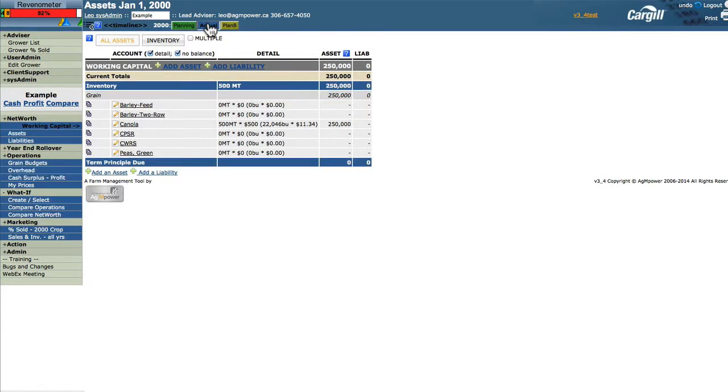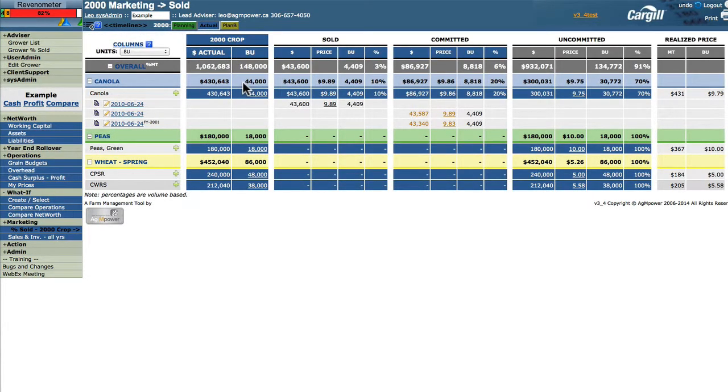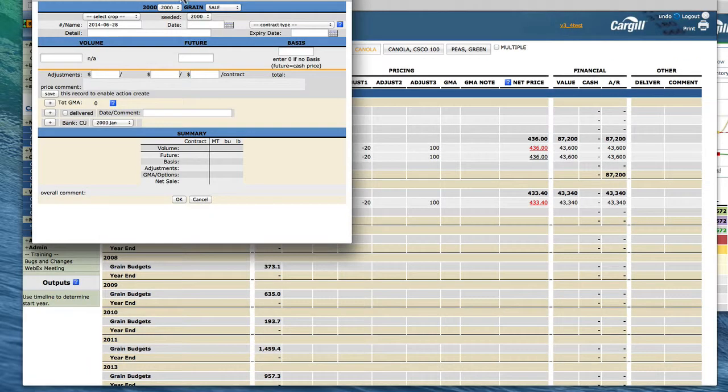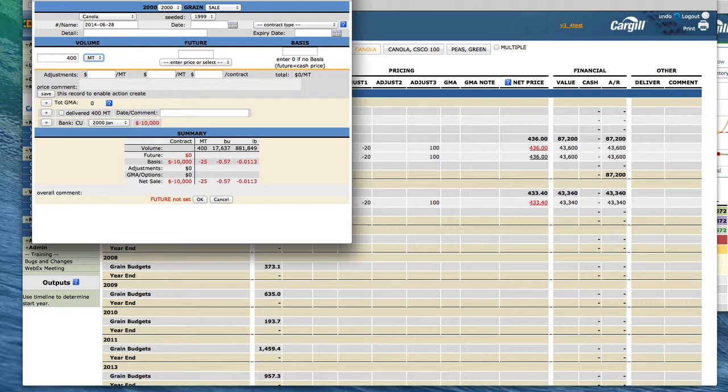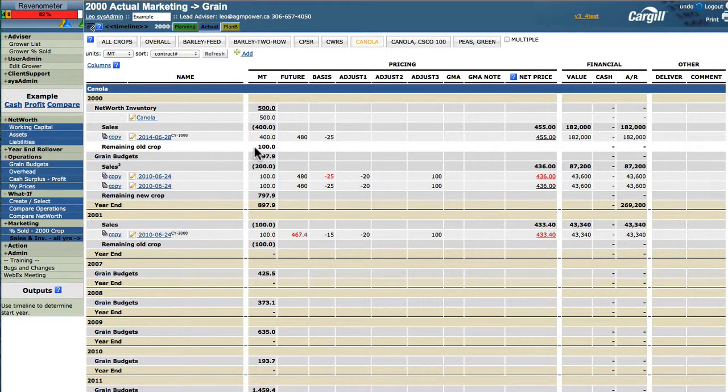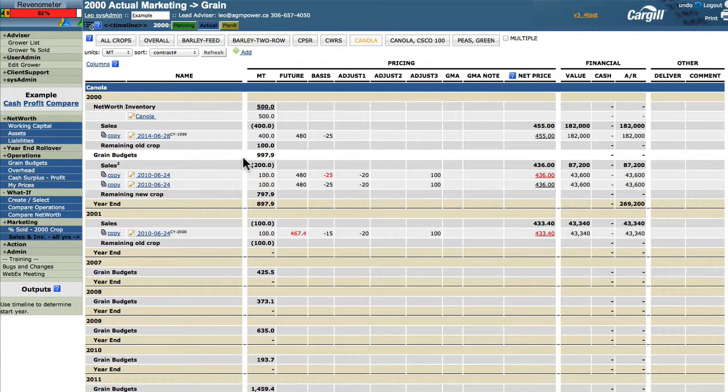Let's go to percent sold actual. Percent sold actual, if you remember, is at 44,000 bushels. That hasn't changed. The 500 tons does not affect the percent sold page, but it does show up in sales and inventory. Let's sell some of that crop. So here we're at the year 2000, but this was seeded the previous year, 1999. Canola, 400 tons. Starting with 500 tons, selling 400 of that in March of 2000, so we have 100 tons remaining old crop, adding the grain budgets to it, and so we come up with the year end, 897.